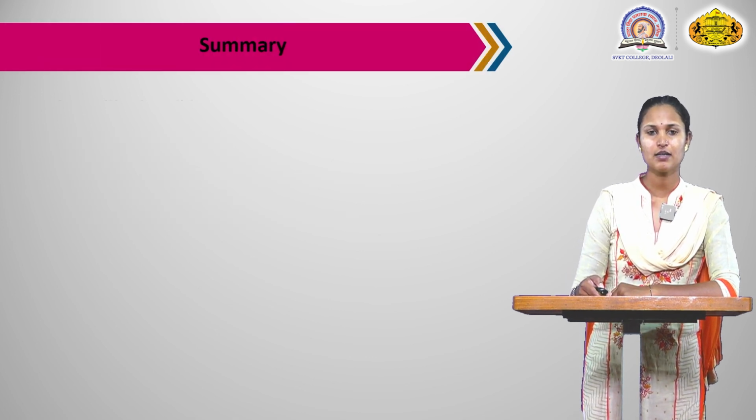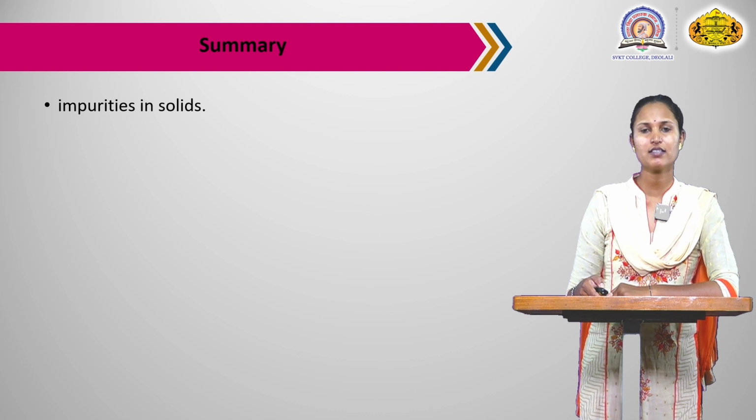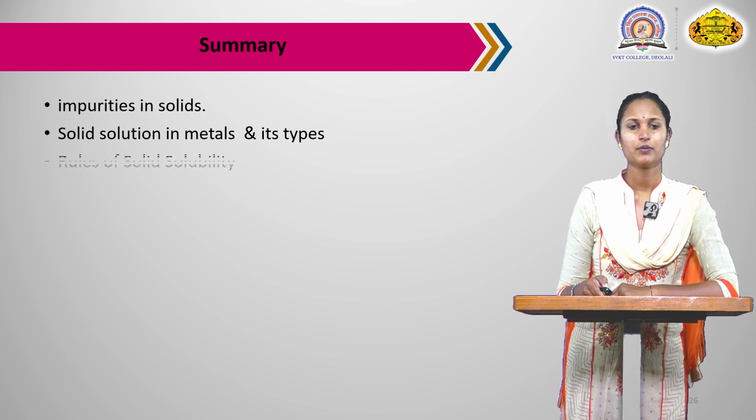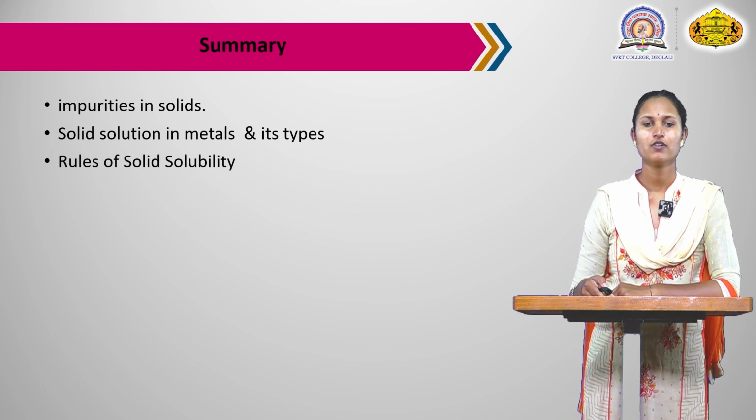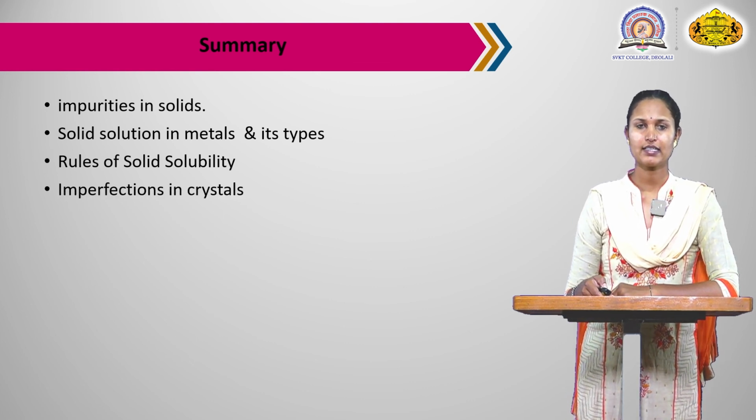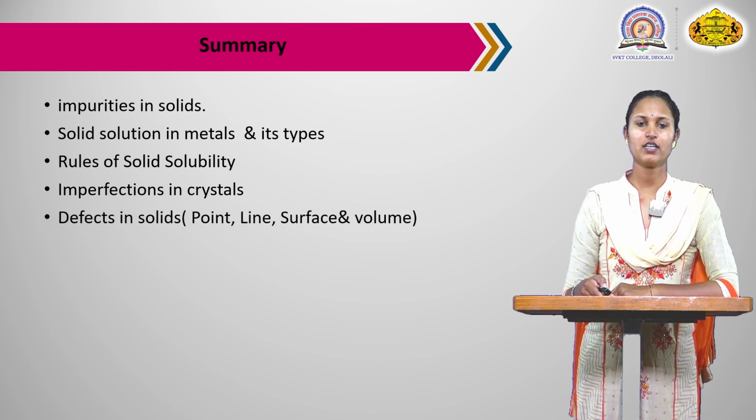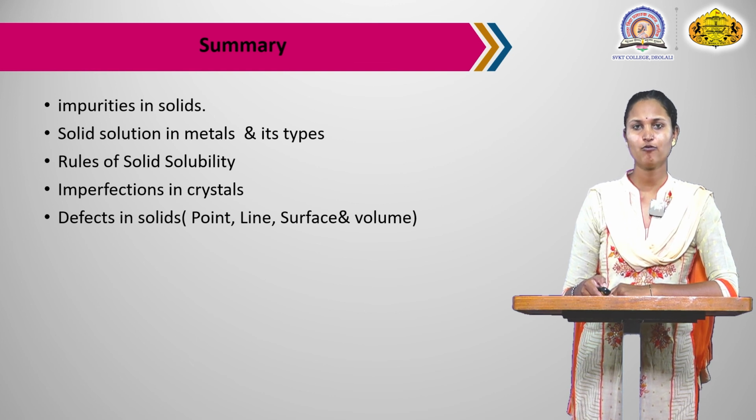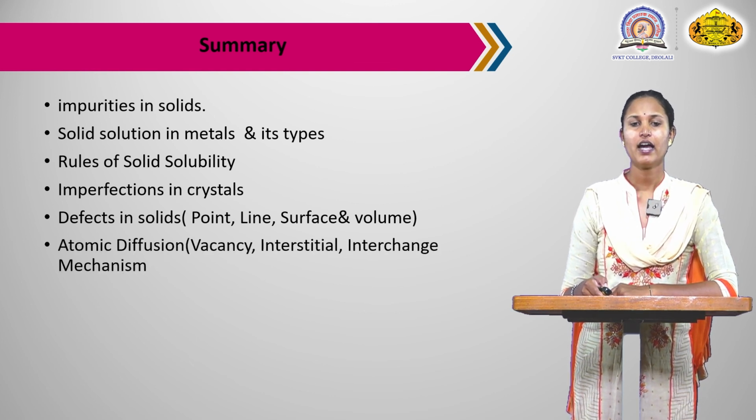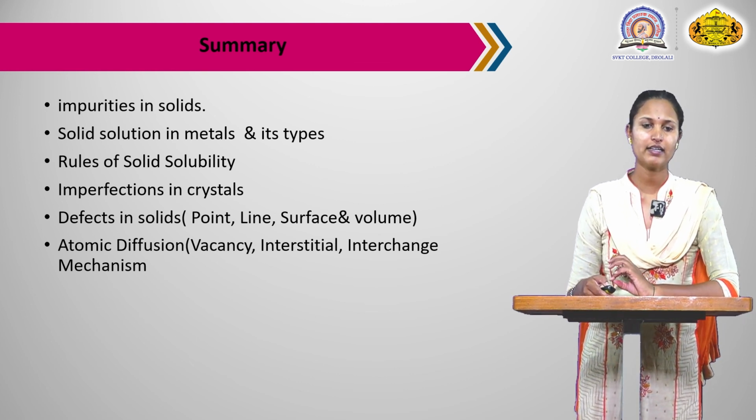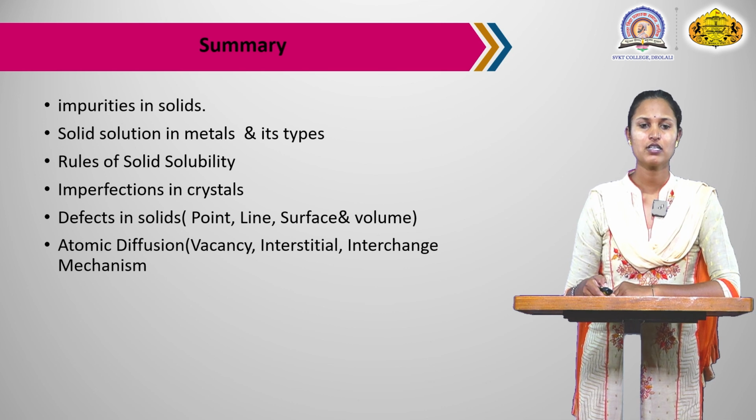Next is the summary for impurities in solids. Next, solid solutions in metals and their types, which we have studied in this lecture. Next, the rules of solid solubility. Next, imperfections in crystals, and defects in solids: point, line, surface and volume defects. And next is atomic diffusion. In atomic diffusion, we have studied the vacancy, interstitial and interchange mechanisms.